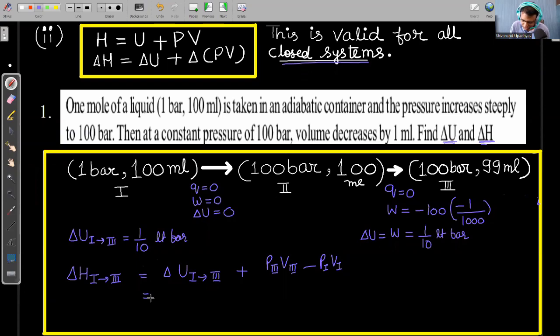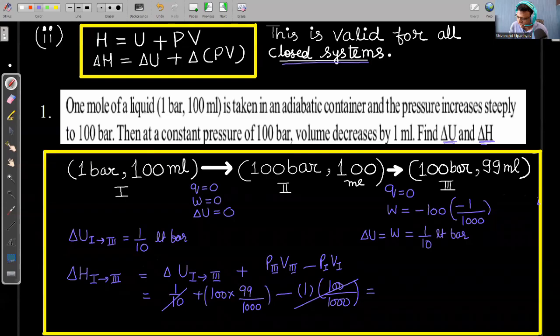The delta U we have already calculated; this value is equal to 1 by 10. Pressure at state 3 is equal to 100 bar and volume is equal to 99 ml. Convert this into liter, divide by 1000. Initial pressure is 1 bar and volume is equal to 100 ml, so 100 divided by 1000. If I simplify this, this 1 by 10 and this 1 by 10 will cancel out. On simplification, I can say that the change in enthalpy is equal to 9.9 liter bar.